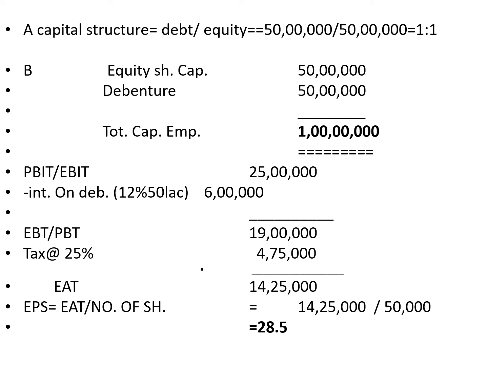Now you subtract tax, 25%. Corporate tax, what was given? So 4,75,000. Earning after tax becomes 14,25,000. And then EPS, EAT divided by number of shares, that is 14,25,000 divided by 50,000 comes to 28.5. This is first part of the calculation.